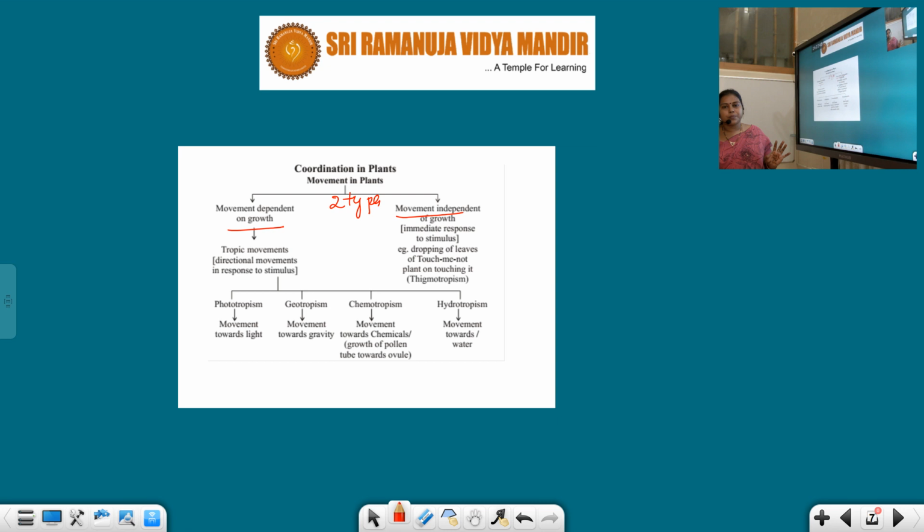And next, the first one, tropic movements: directional movements in response to a stimulus. It is completely dependent upon growth and developmental processes. Even under this we have different types: phototropism, geotropism, chemotropism, and hydrotropism. So what are those, students? Phototropism.